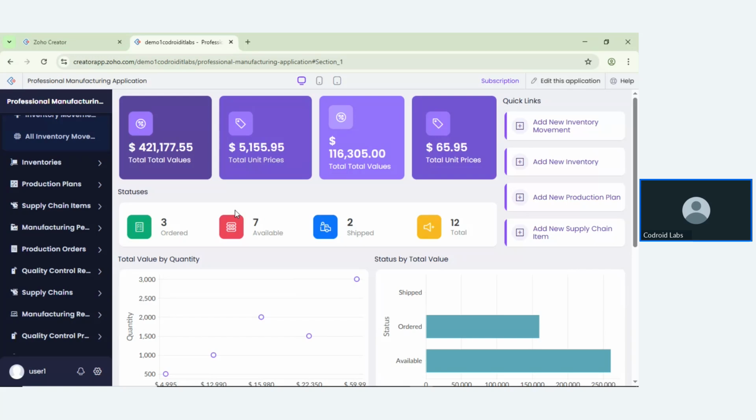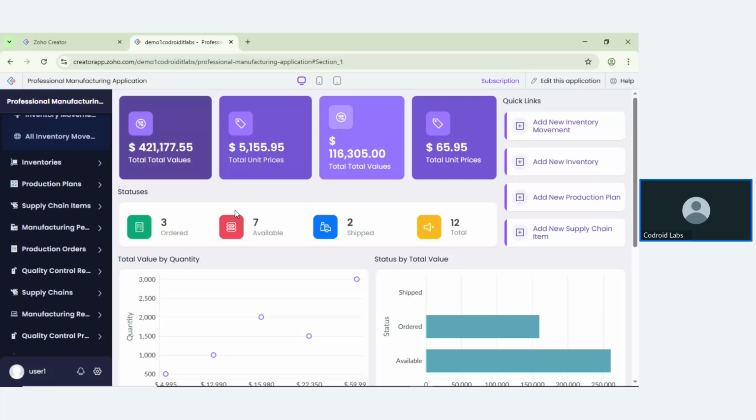So Zoho Creator also gives you that type of information. Zoho Creator has the capability to handle every process inside this low code platform.